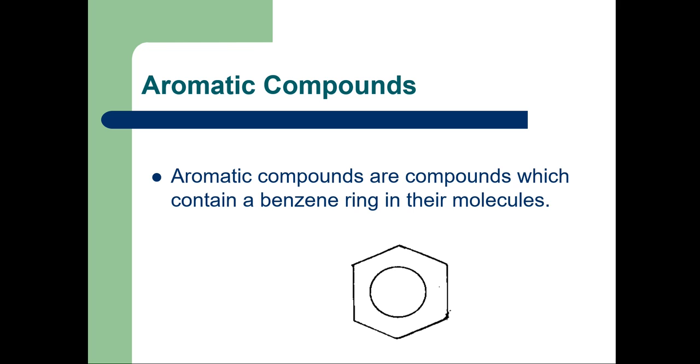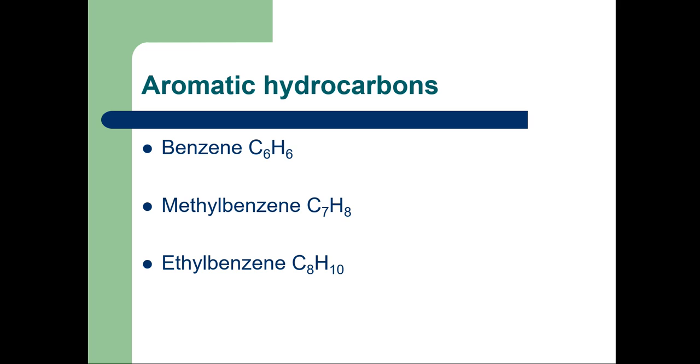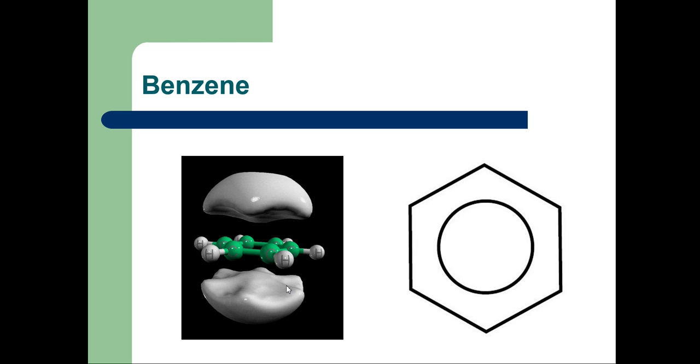Aromatic compounds are the compounds which contain a benzene ring in their molecules. These are examples of aromatic hydrocarbons. For example, benzene, methyl benzene, having the molecular formula C7H8, and the structure of methyl benzene is the benzene ring with one methyl group attached to the benzene ring. Ethyl benzene is another example of an aromatic hydrocarbon, and the structure of this is the benzene ring with a C2H5 group attached, and molecular formula is C8H10.